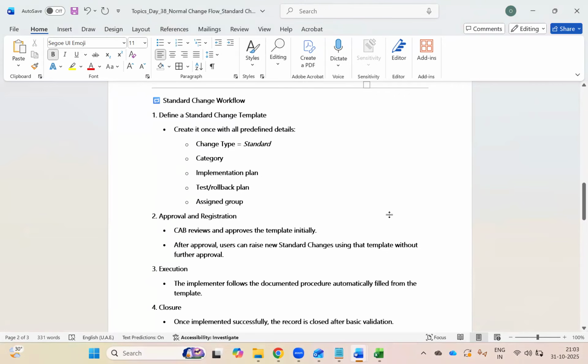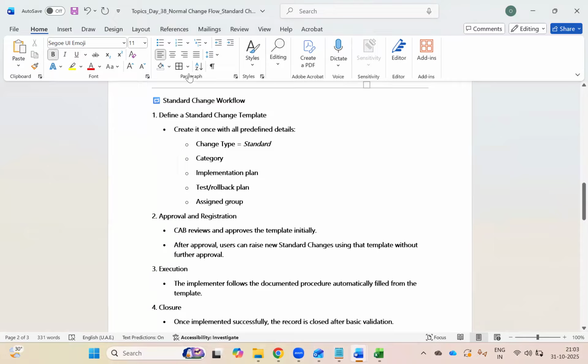So I hope you're able to see the document. You can also read through it. Anyway, I will go ahead and explain it practically so that you will understand. It's just theory, you just have to go through it. So now let's go to our ServiceNow. So where do we create a standard change?